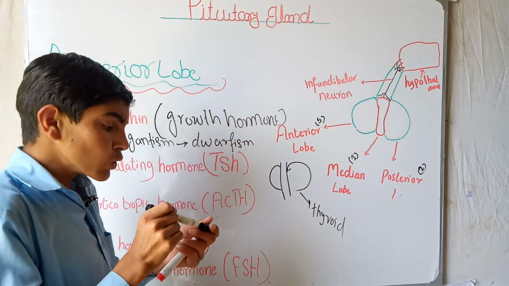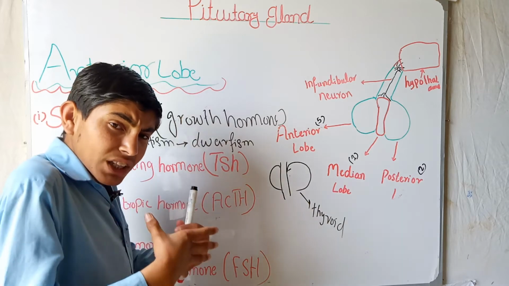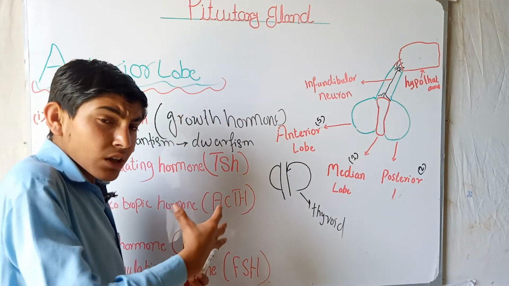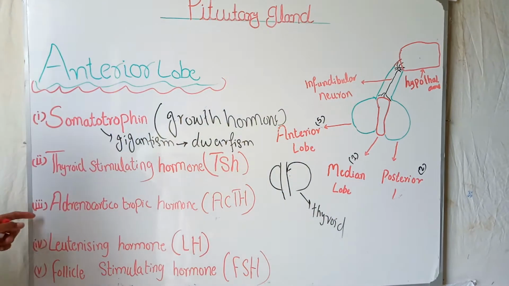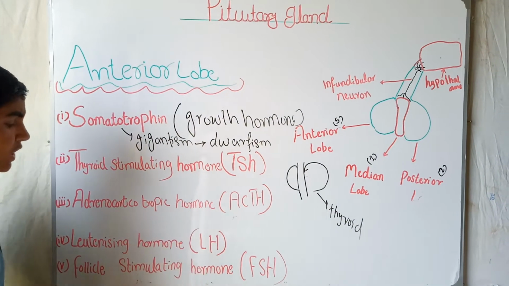Thyroxine is a hormone which performs some functions, like maintaining the normal amount of calcium in our blood. Okay, the third one is the adrenocorticotropic hormone.